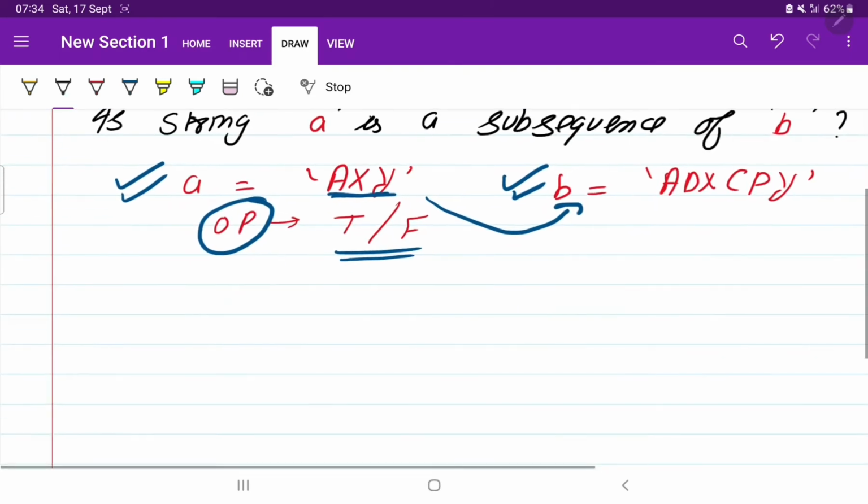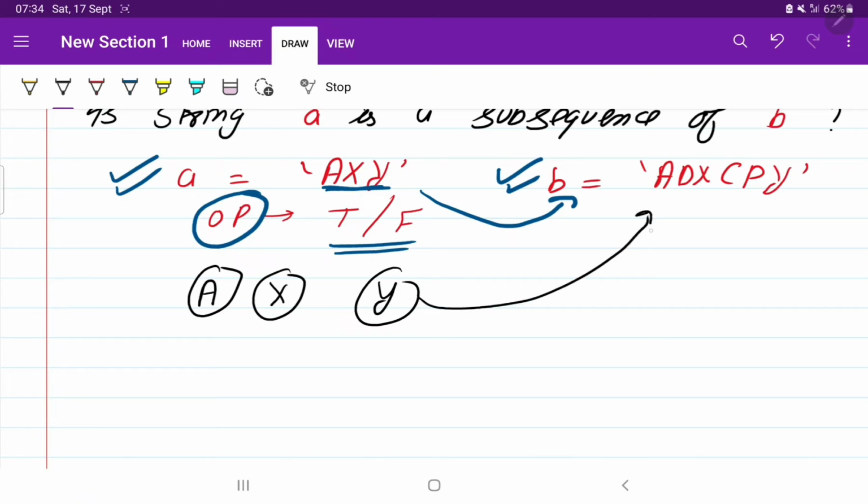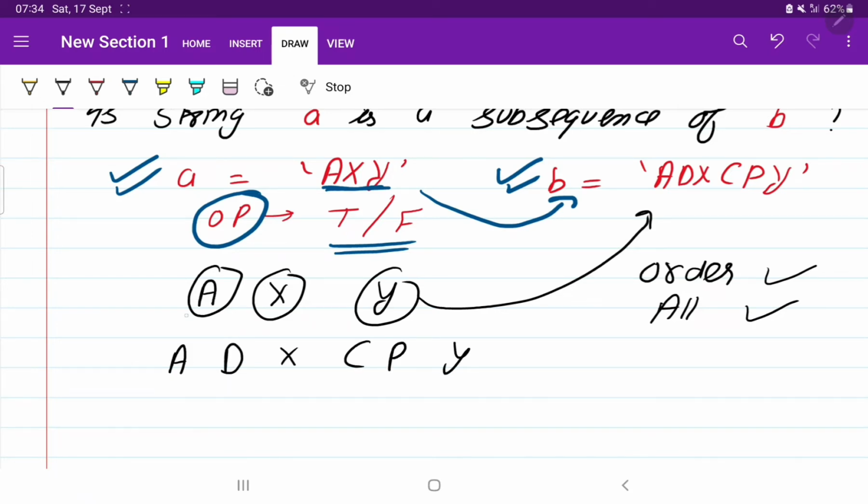Okay, so subsequence means that all the elements of the string A must be present in the string B, and order should be maintained. Order should be maintained and all the elements should be there. Okay, so if we say this is A D X C B Y. Okay, so A is here, X is here, Y is here.